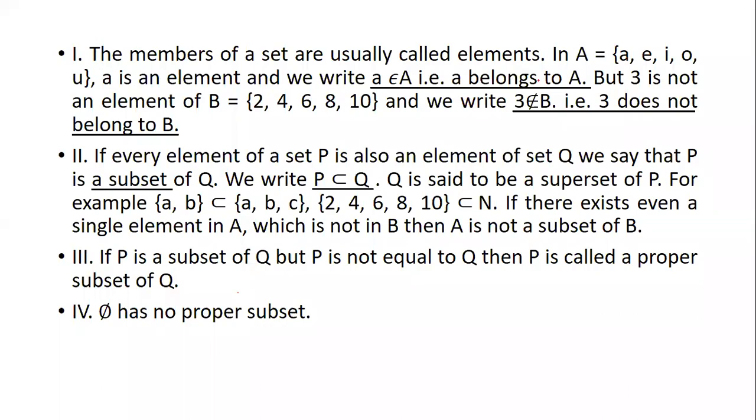Now, we understood belongs to, subset and superset. Now let us see the example which is given to us. The first example says this is one set, which is A, B. There's another set which is A, B, C. So what are they trying to say? This first set is a subset of A, B, C, which means it is something like P is a subset of Q. So this is P and this is Q.